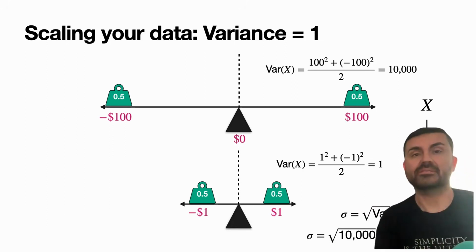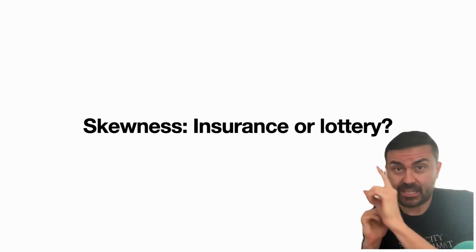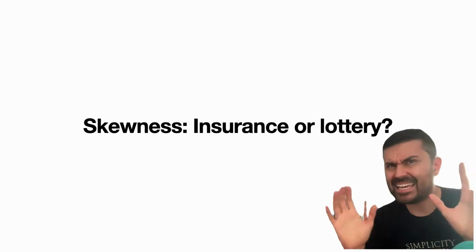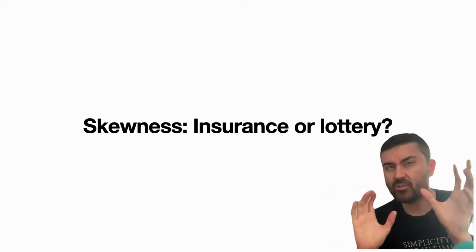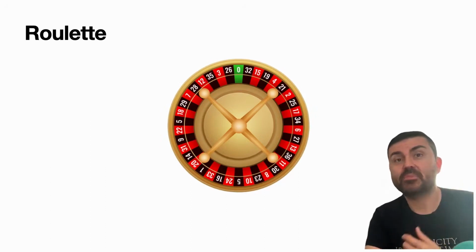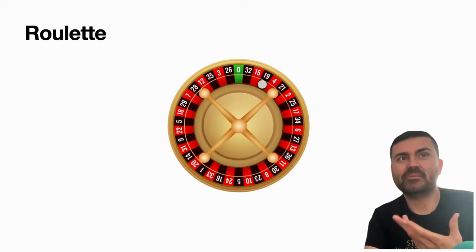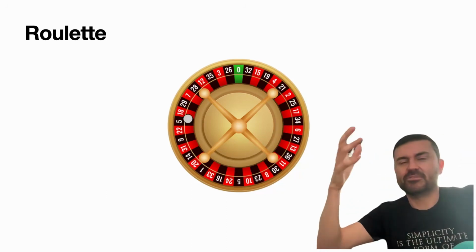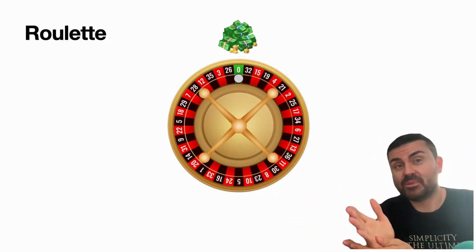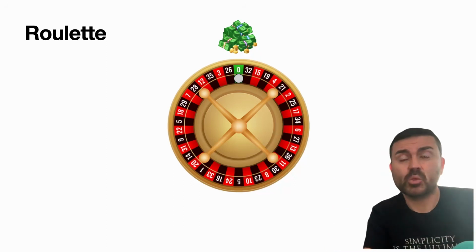So now that we learned average and variance, the next thing comes up, which is the skewness. The skewness tells us if our game looks like an insurance or like a lottery. What do we mean by that? Well, we're going to change a little bit, and now we're going to play the roulette. So the roulette is basically picking a random number from, let's say, 0 to something, and then if we pick the right number, then we win a lot of money, and if not, we lose some money, which is the money that we bet.